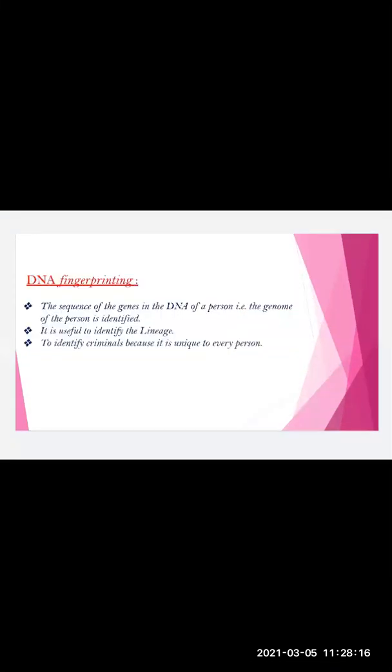DNA fingerprinting क्या होता है? Ma'am, to identify the lineage and to identify criminals because it is unique to every person. Very good. DNA is unique to each and every living organism and people also.